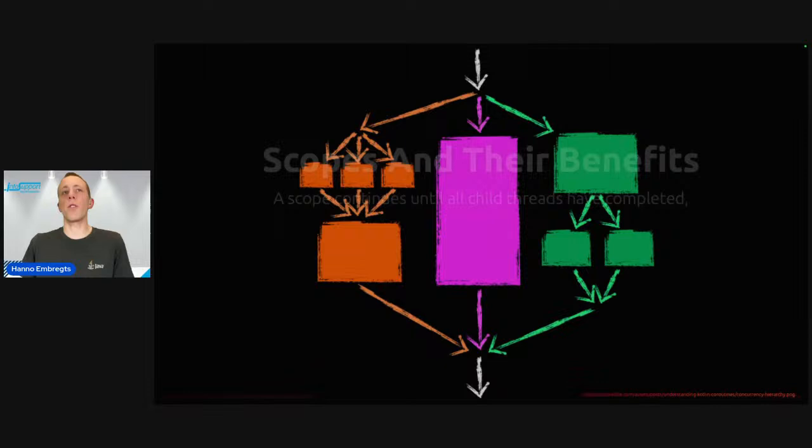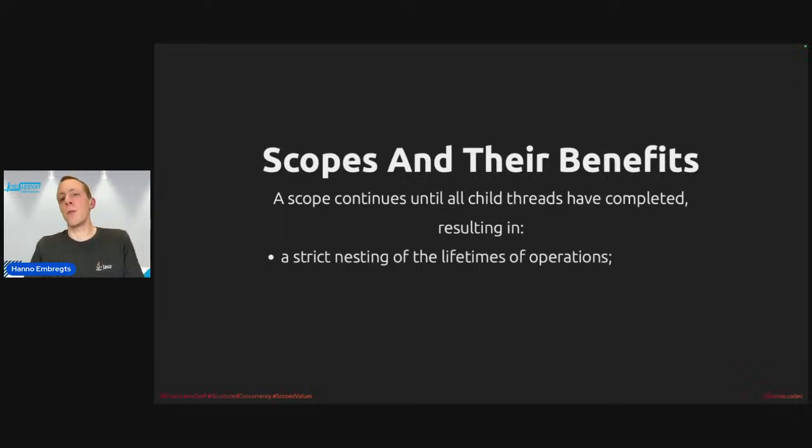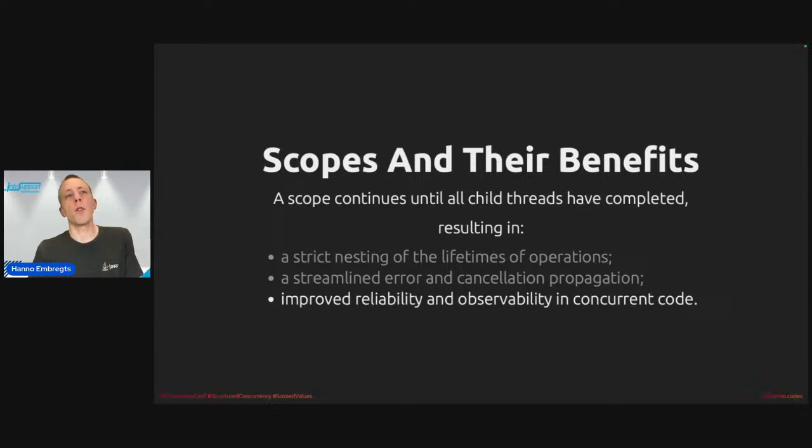Now, a scope in structured concurrency will continue until all child threads have completed, resulting in a strict nesting of the lifetimes of operations in a way that mirrors their syntactic nesting in the code. So the code will also look like there's a hierarchy. And it also yields a streamlined error and cancellation propagation. So if there's an error in one of the subtasks, it will propagate to the uppermost task, the parent task. And ultimately, this gets you more reliability and observability in your concurrent code.